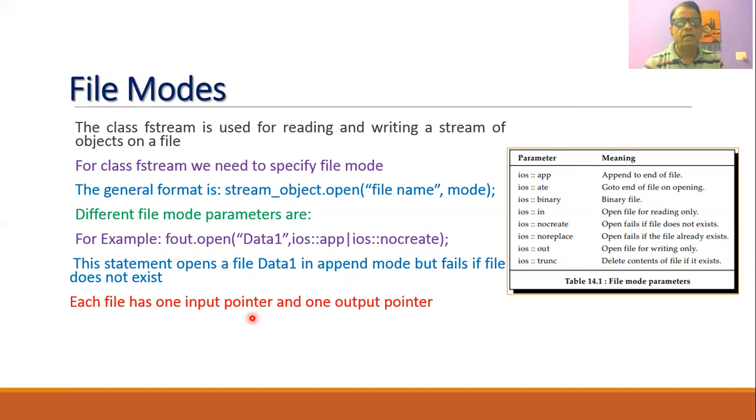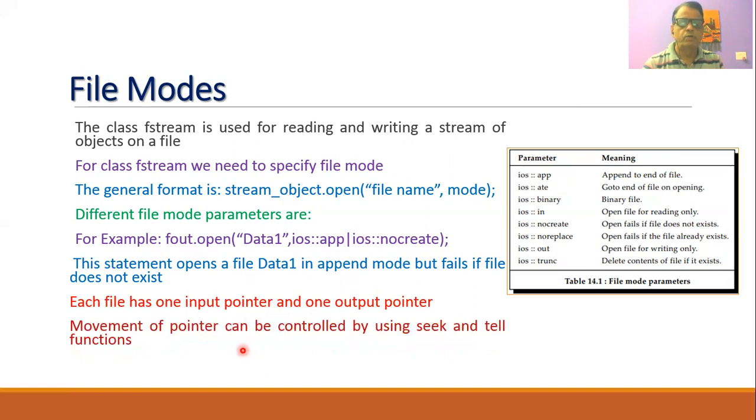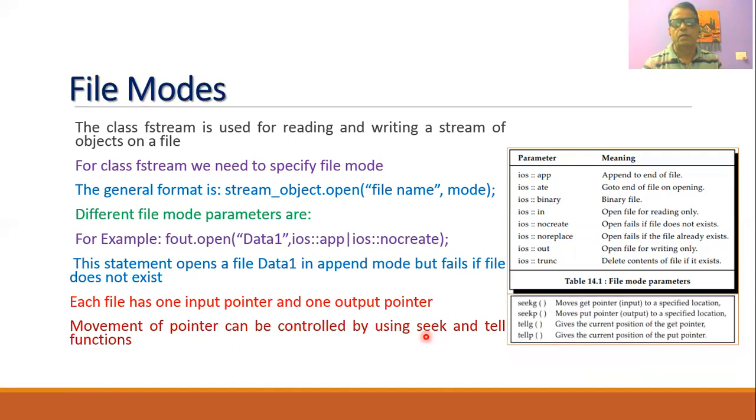Now we know that each file has an input pointer and an output pointer. It is possible to move the file pointer, and the movement of the pointer can be controlled by using functions such as seek and tell. For example, when we write seekg, this will move the get pointer, where g stands for the get pointer, that is input, to the specified location. Whenever we write seekp, it will move the put pointer, where p stands for the put pointer, that is output, to a specified location.